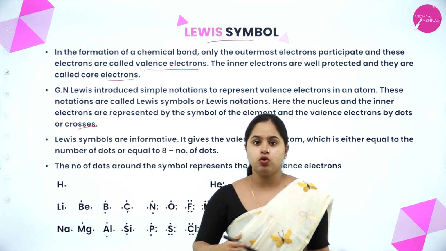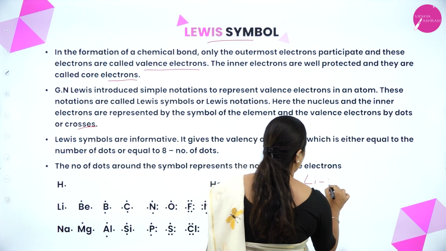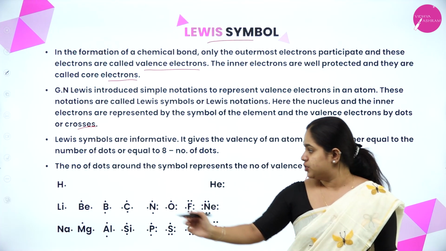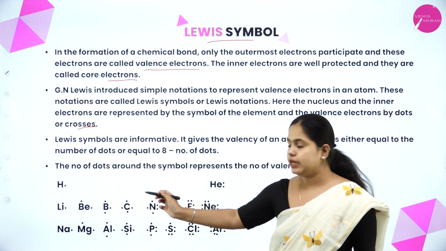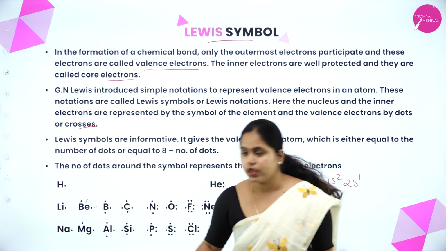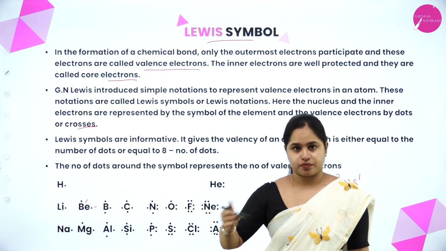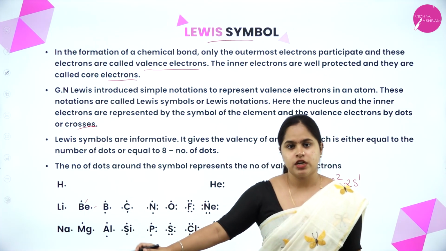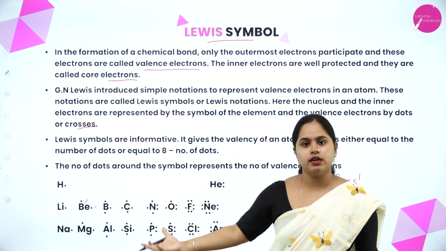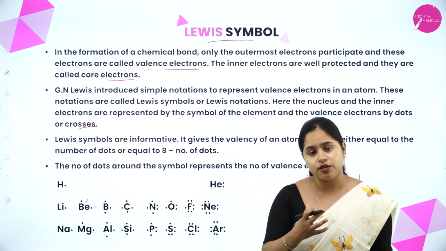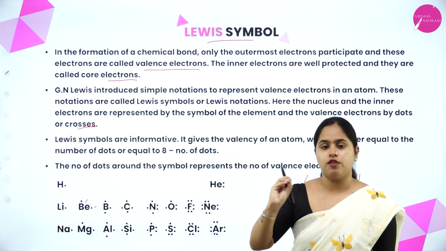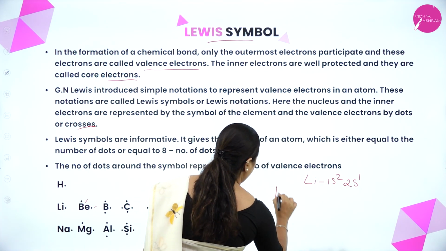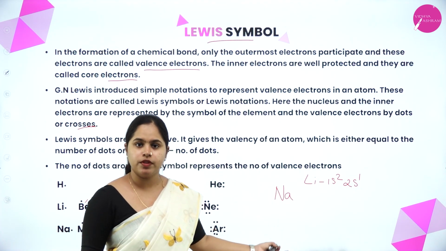Now for lithium, what is the electronic configuration? 1s2 2s1. Again, 1 valence electron, so it is represented by 1 dot. For beryllium, it will be 2 dots. For boron, it is 3 dots because the number of valence electrons is 3. So based on this, you can represent the different atoms. What you have to see is just the number of dots you put around the symbol, which is equal to the number of valence electrons. So if you want to represent sodium, I want to represent sodium in the Lewis symbol.